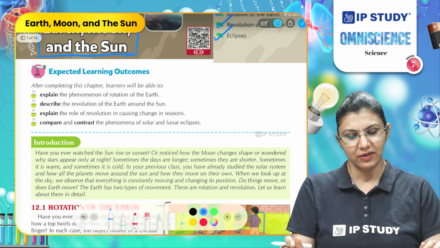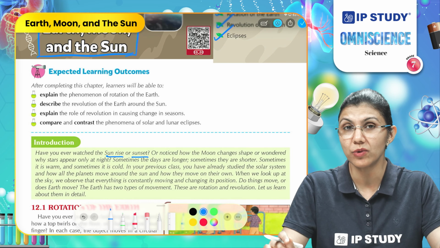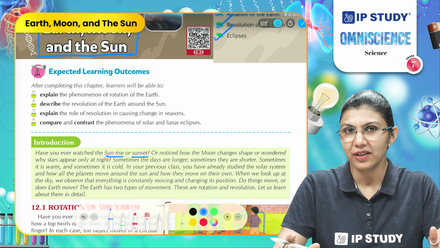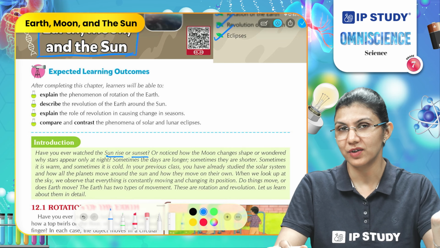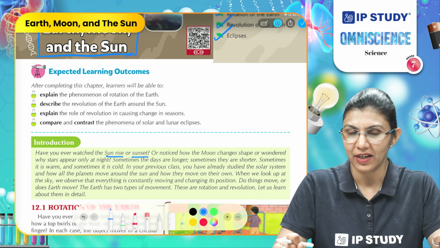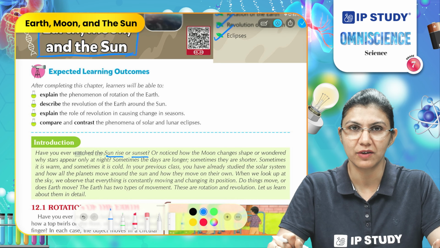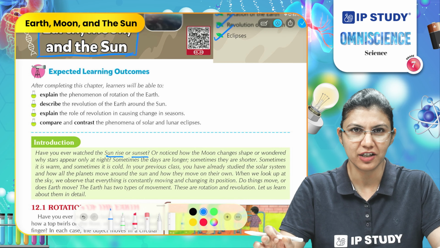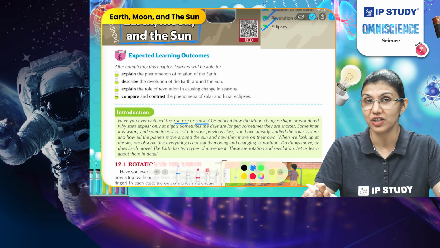Have you ever watched the sunrise and sunset? What do you notice during these events? During the sunrise, the sun is coming up over the horizon, and during the sunset, it is going down when you observe it at the horizon. So here we can say these are changing their positions, and during the day as well, the sun changes its position